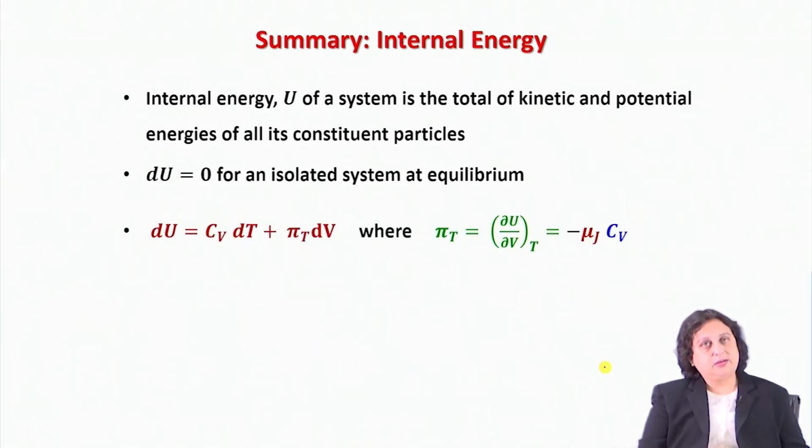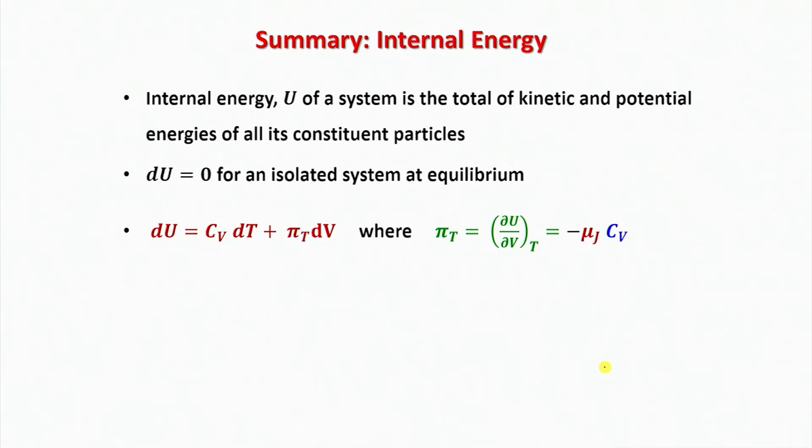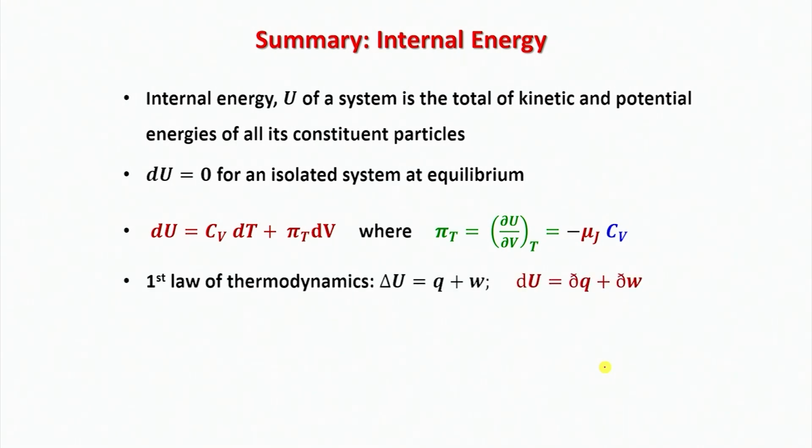And if the system interacts with its surrounding, and if it undergoes a change in state, whereby it passes from an initial equilibrium temperature T to T plus dT, and it goes from an initial equilibrium volume V to V plus dV, there will be a corresponding change in internal energy, which is dU. And dU will depend on dT and dV, and their coefficients will be called the response functions of the system, and these are known as the specific heat at constant volume and the internal pressure.